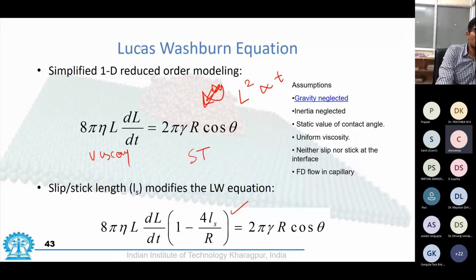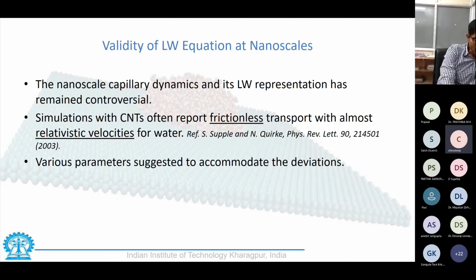While certain flows like carbon nanotubes, which are carbon materials with a dimension of nanometers, showed that water is moving through them, the simulation showed that water is moving through these pores at relativistic velocities, very high velocities. As opposed to that, experimental studies depicted a very low velocity.